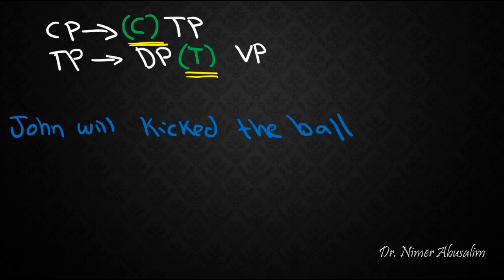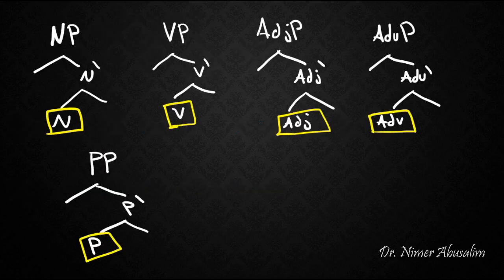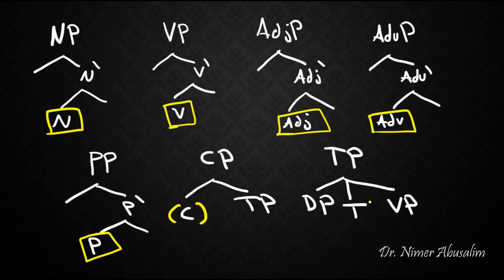In this sentence, John will kick the ball. Will here stands in T, but it's also optional. I could easily say instead, John kicked the ball. Alright, so what's going on here? So far, our CP looks like this. We have an optional C. Our TP looks like this, where we have an optional T.